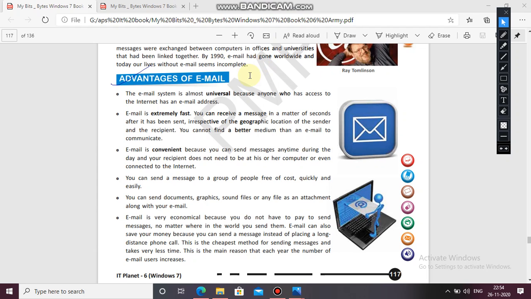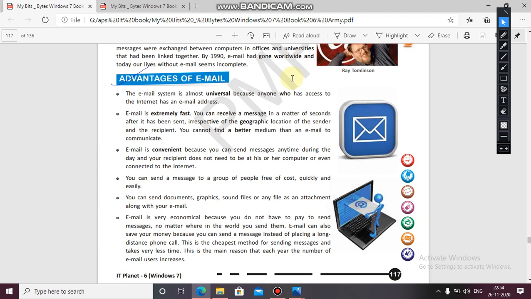Email is extremely fast. That is also true. You can receive a message in a matter of seconds after it has been sent. If you have a good network, good internet speed, then whenever you send a message, in a second it will reach the destination. Irrespective of the geographic location of the sender and the recipient, you cannot find a better medium than email to communicate.